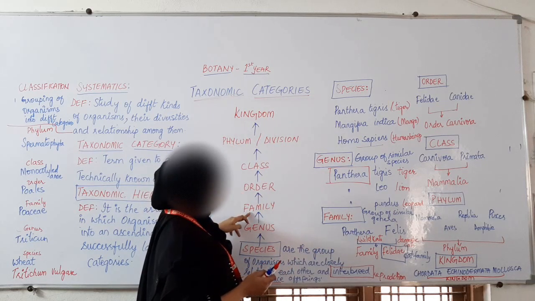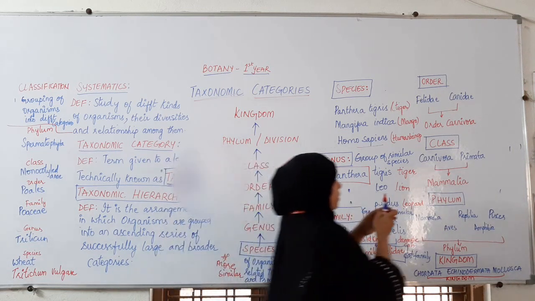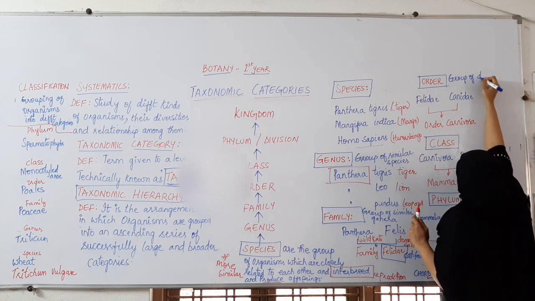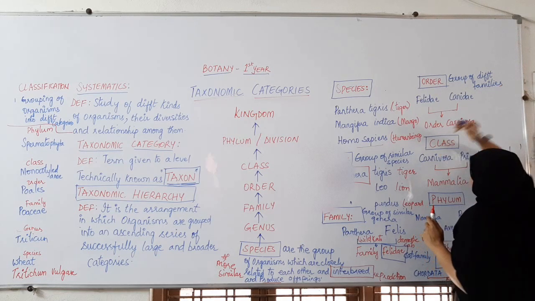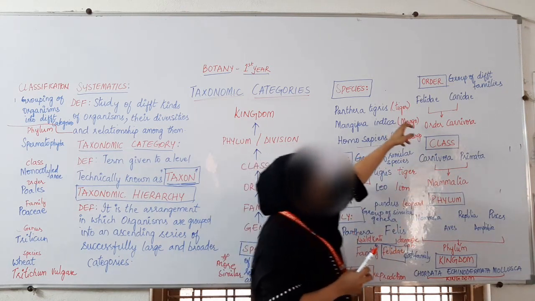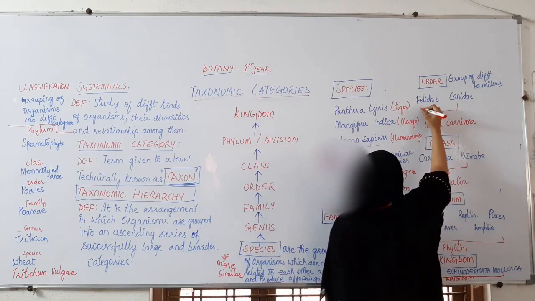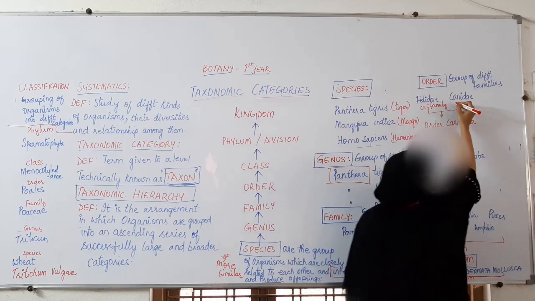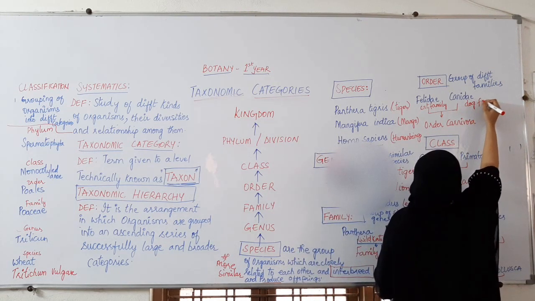The next taxon after family is order. Order is nothing but a group of different families. Felidae is one family, the cat family.